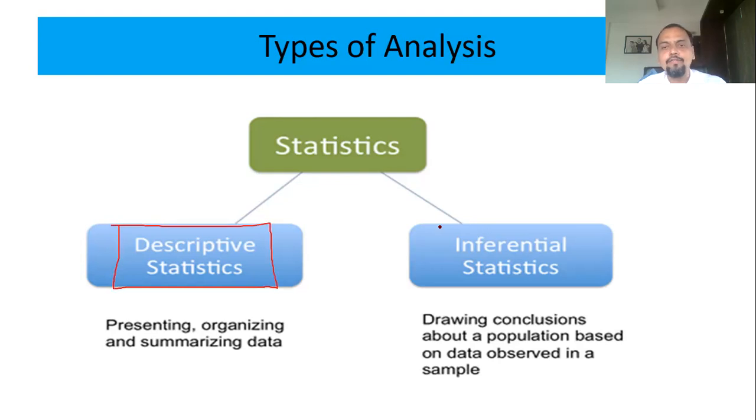And the second is inferential. This is a whole branch of statistics, inferential statistics. As the word suggests, inferential means to infer. From the population, we select a sample, we do the analysis on the sample, and then we infer for the whole population. That is called inferential statistics. I'll take a very relevant example right now, say about the COVID vaccine.